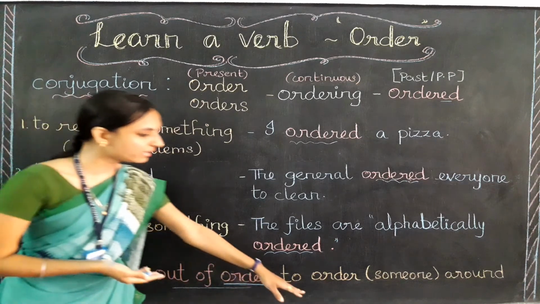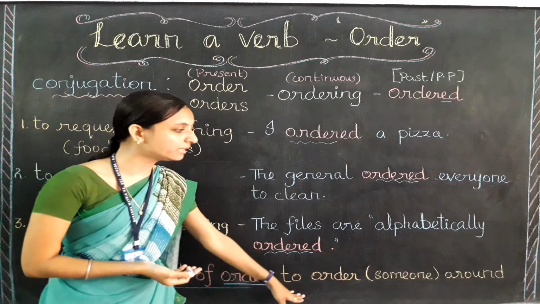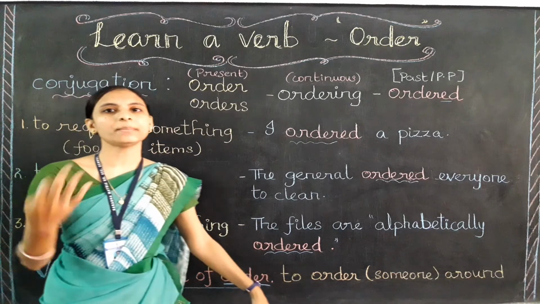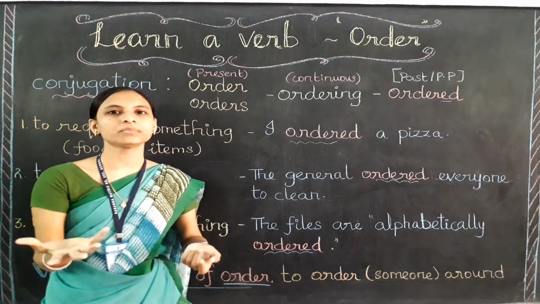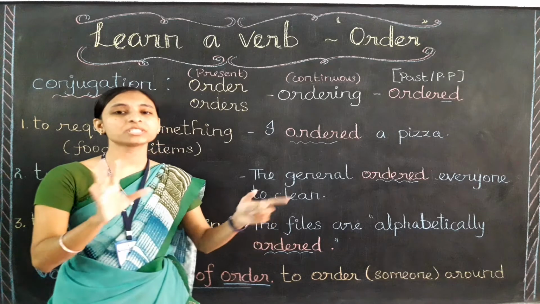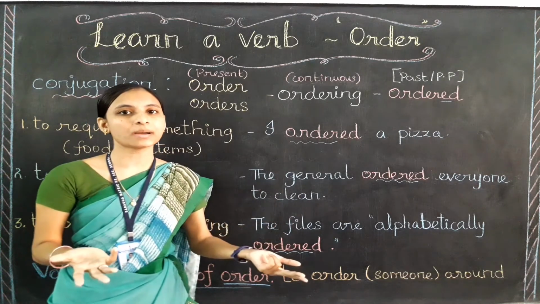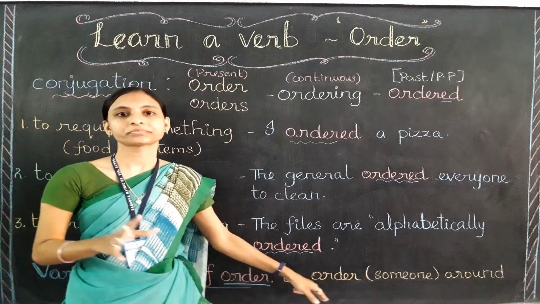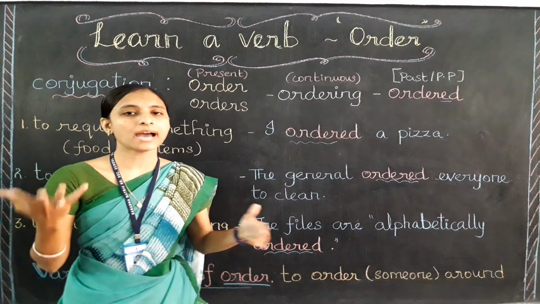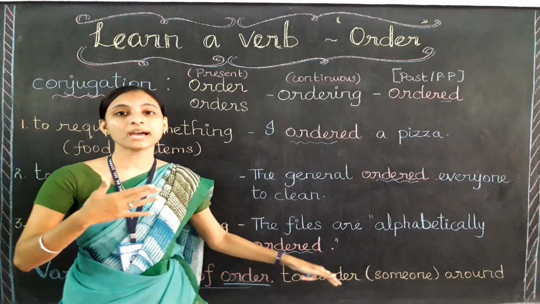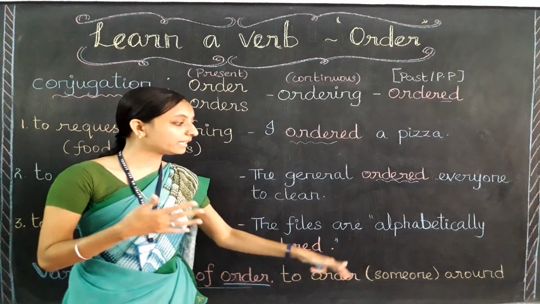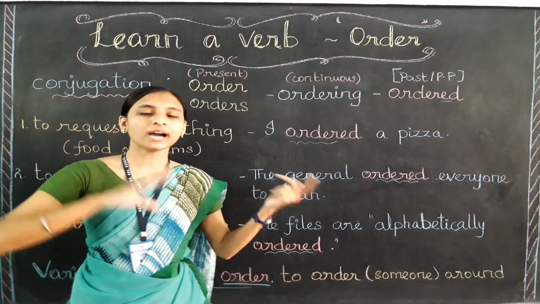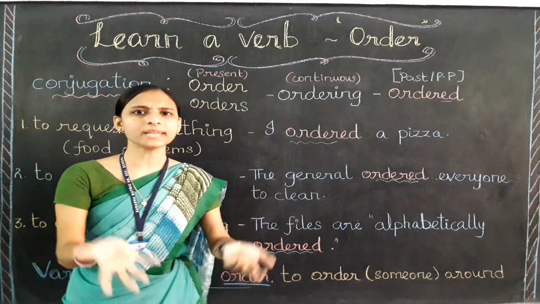Okay, let's go to the second variation, that is to order someone around. It means that we are commanding unnecessarily, or we are telling them to do some work unnecessarily, work which we can do ourselves, but we simply command them to do it. For example, I can say: Ramya has been ordered around by her friends.